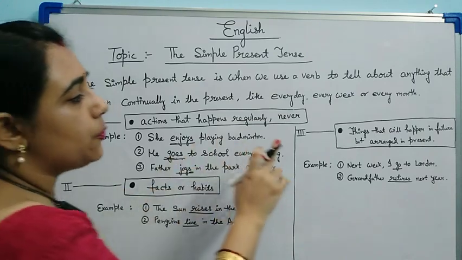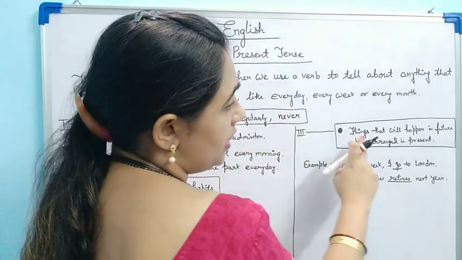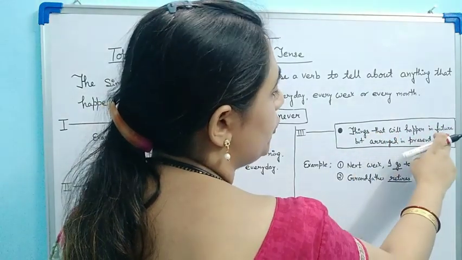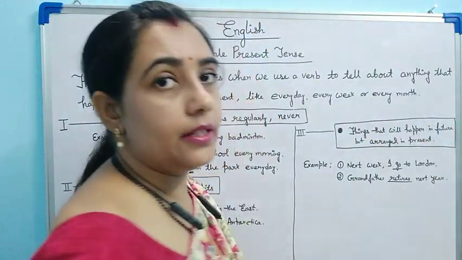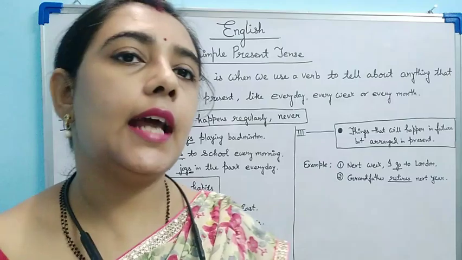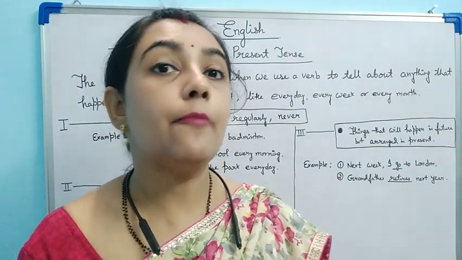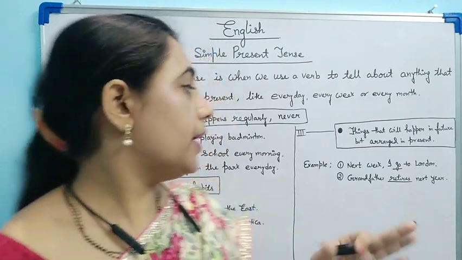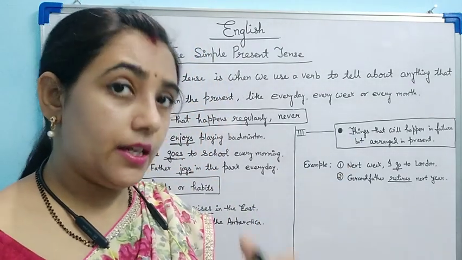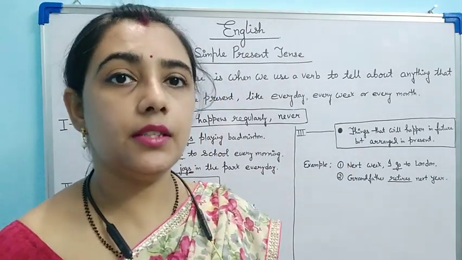Okay, next point we will see: things that will happen in future but are arranged in present. Certain things happen in future, like anything which we have planned for the future, but we plan them today, in the present time.